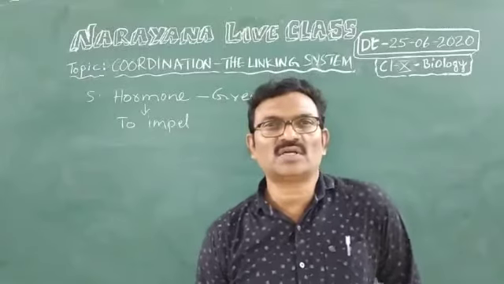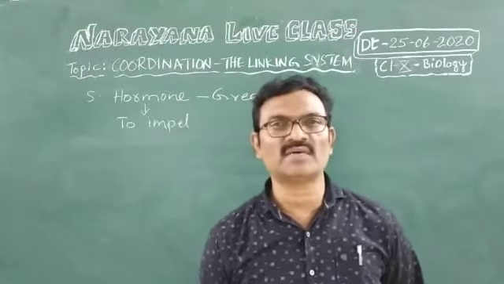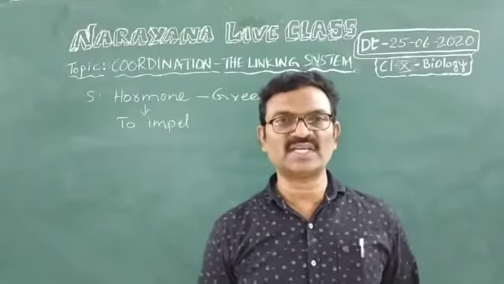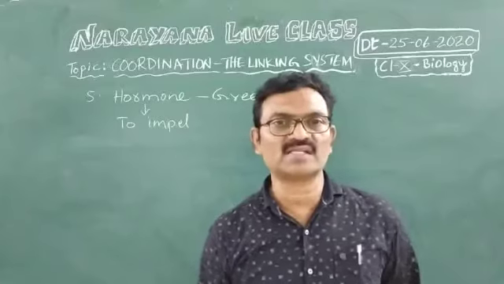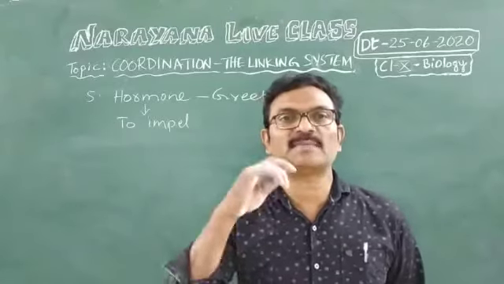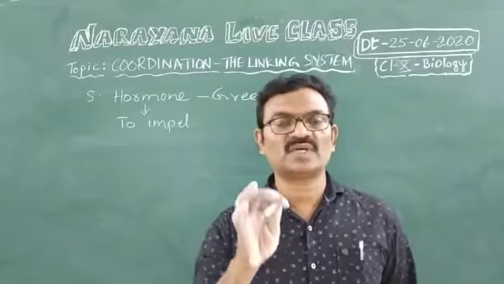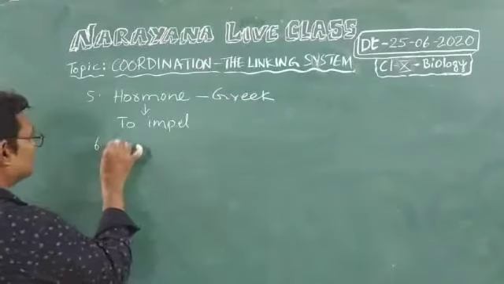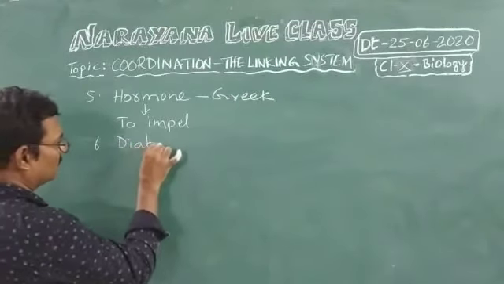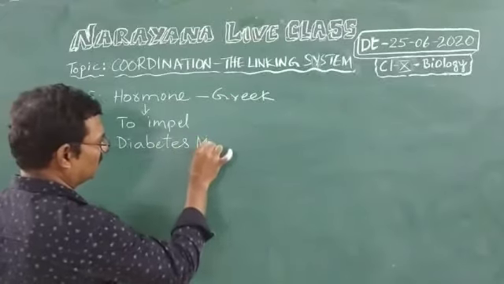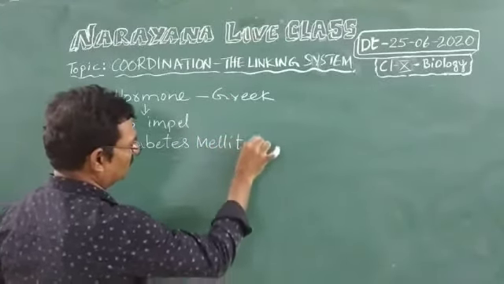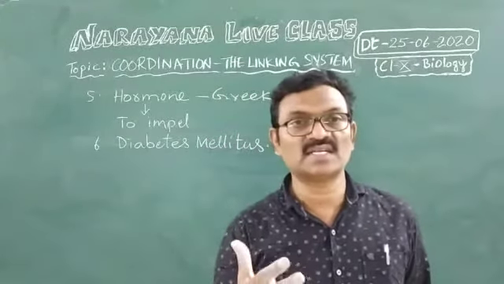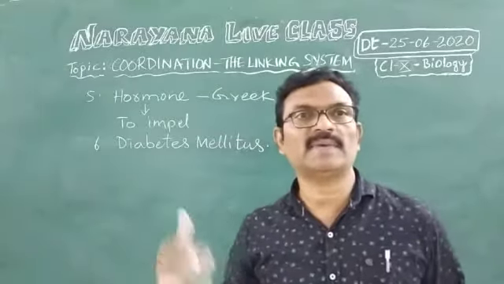Now, next question: which disease is caused by the deficiency of insulin in our body? If insulin is not secreted by the pancreas, we get diabetes mellitus. It is a kind of sugar disease. Deficiency of insulin in our body results in the disease called diabetes mellitus.